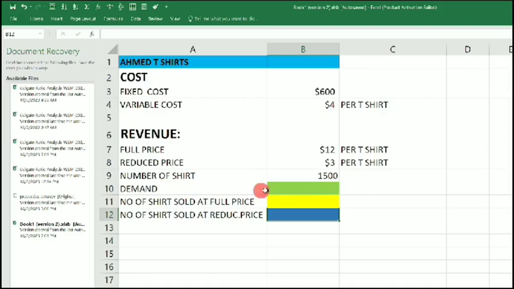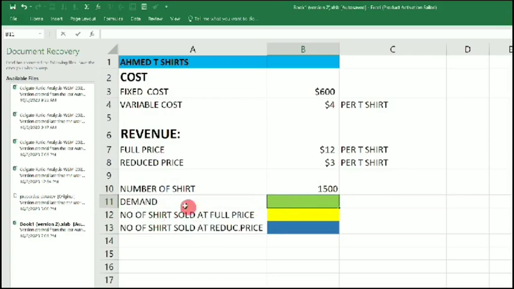Now let's try and form a model that will work. So we are going to use some dummy variables. Let's say, for example, if the number of shirts produced is 1,005 and the demand is 1,450, that means the number of shirts sold at full price will be this same 1,450.